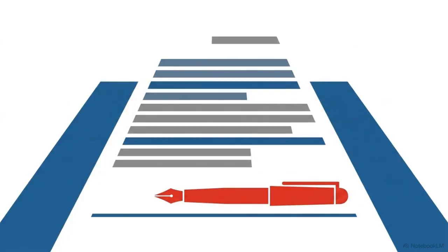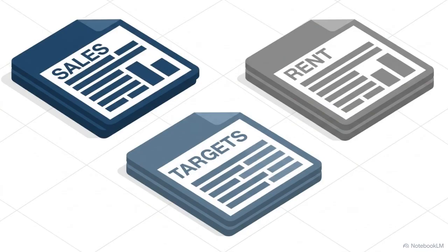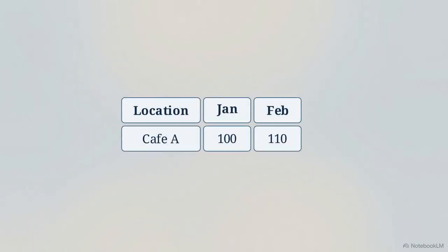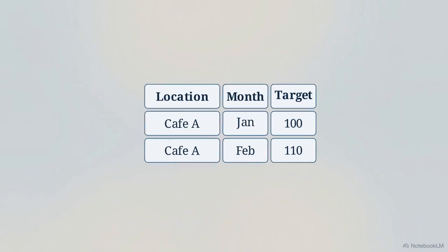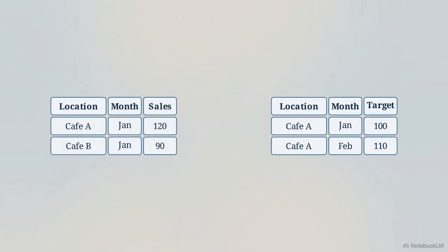Knowing revenue dropped isn't enough to evaluate the lease. We need to merge our sales data with separate spreadsheets containing rent costs and business targets. This spreadsheet shows our business targets in wide format. It is built for humans, spreading the months across the top. But a computer cannot group or filter by a column header. We use a function called melt to fold those headers down into rows. It creates a vertical format where the month is finally an actual data point.